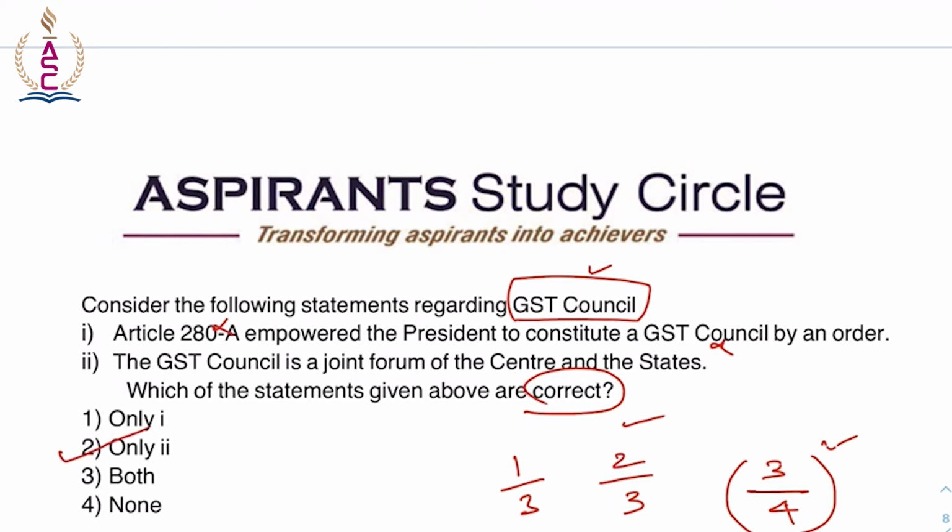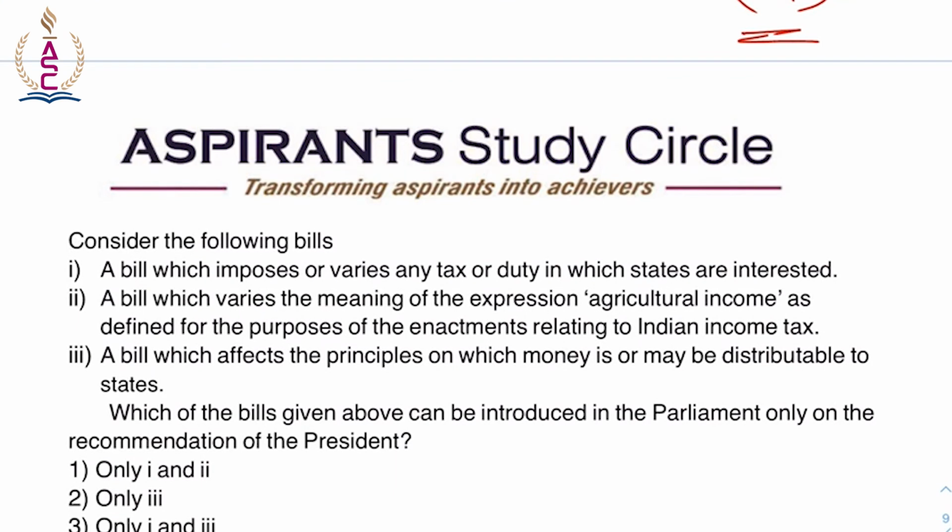Moving on to the next question. Consider the following bills. A bill which imposes or varies any tax or duty in which states are interested. A bill which varies the meaning of expression agricultural income as defined for the purposes of enactments relating to Indian income tax. A bill which affects the principles on which money is or may be distributable to states. Which of the bills given above can be introduced in the parliament only on the recommendation of the president?